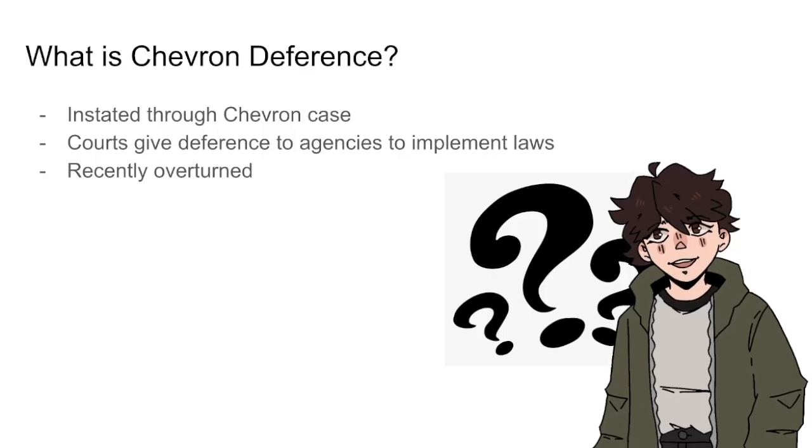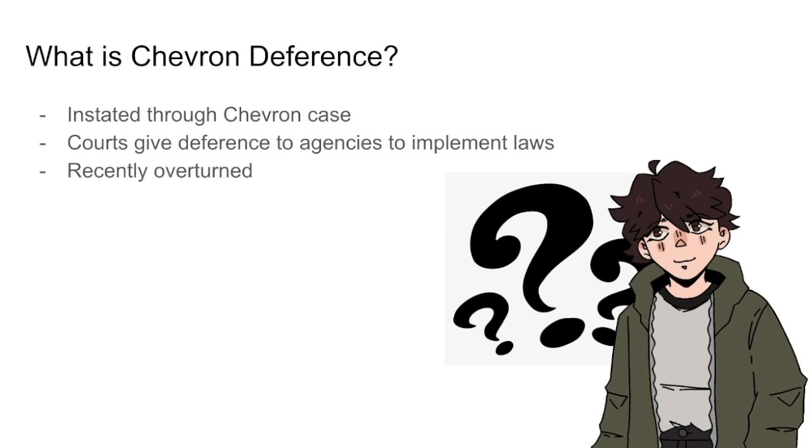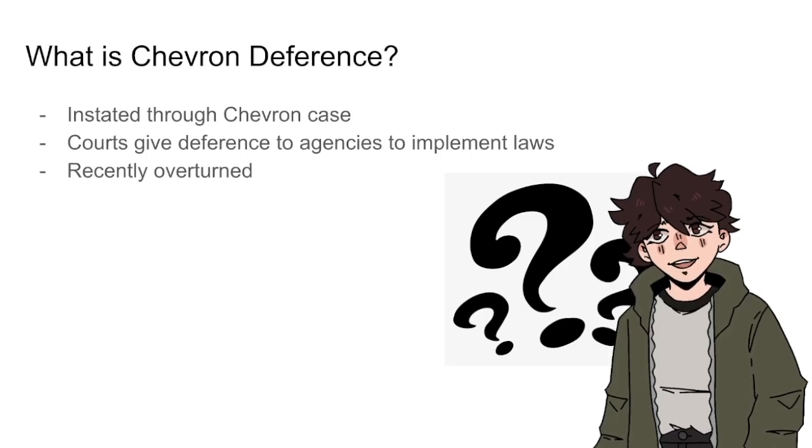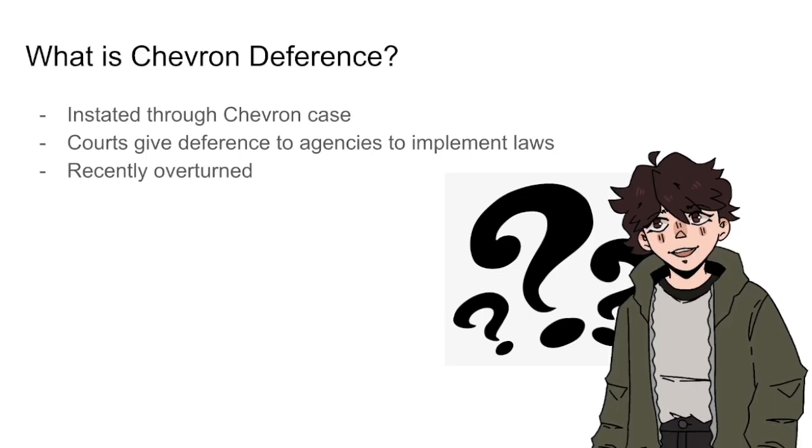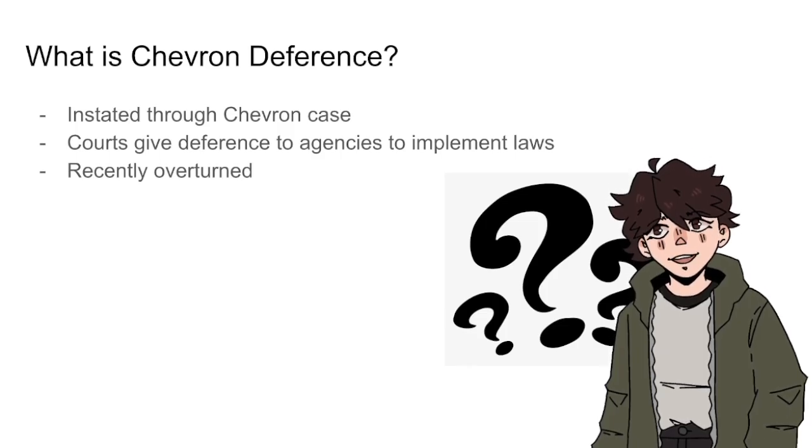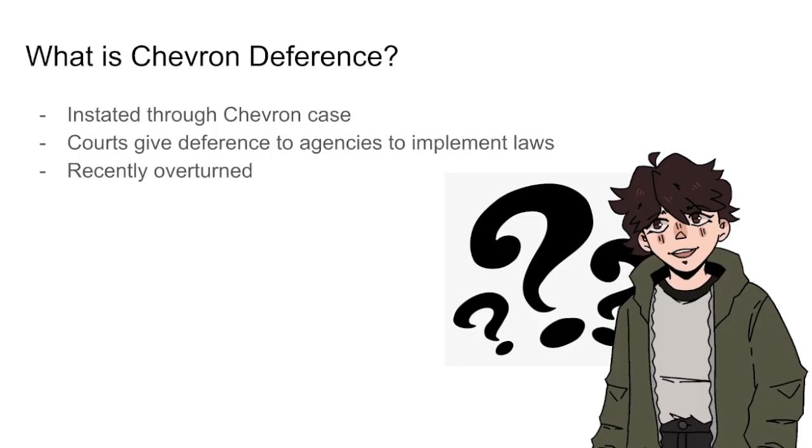For example, there might be a law that says that the EPA has to keep the air clean by stopping the release of toxic chemicals, but doesn't state which chemicals should be defined as toxic. So, according to chevron deference, the EPA is responsible for defining which chemicals are toxic in this case. Makes sense, right? Well, it was overturned on June 28th of this year.